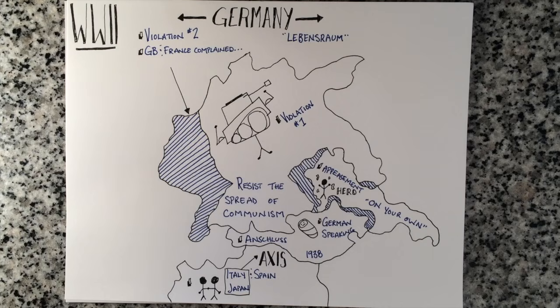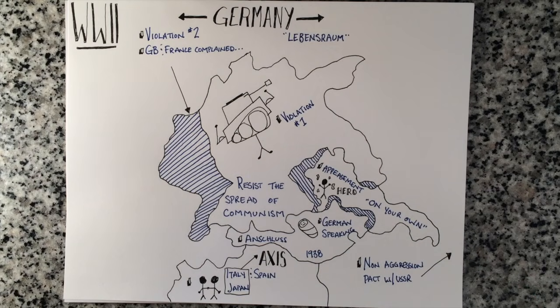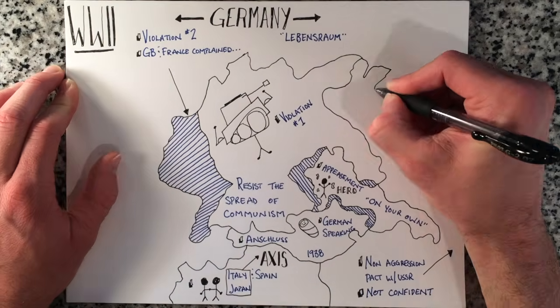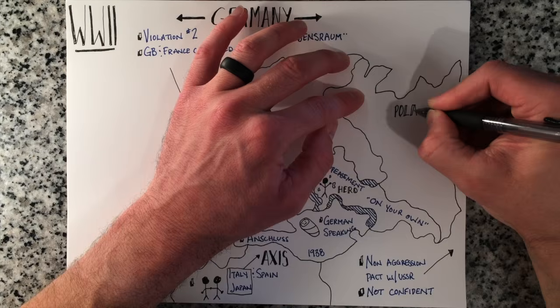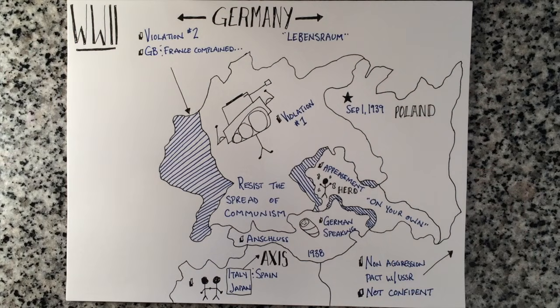In August of 1939, Germany and the Soviet Union worked out a non-aggression pact where neither would attack the other. Stalin did this because he was not confident in Great Britain or France's ability to stop the German army. After this pact was made, Hitler looked to become more aggressive. Knowing he wouldn't have to fight the Soviets on the east, he attacked Poland on September 1st, 1939. This was the moment that World War II would begin.